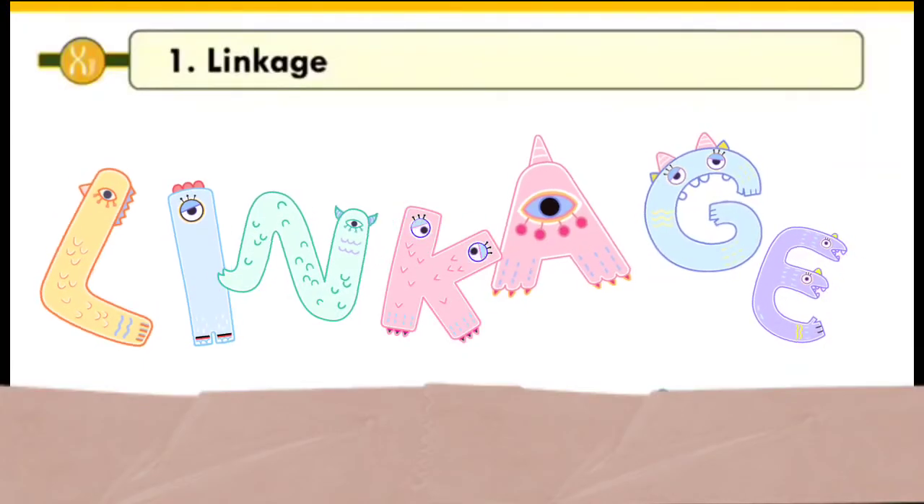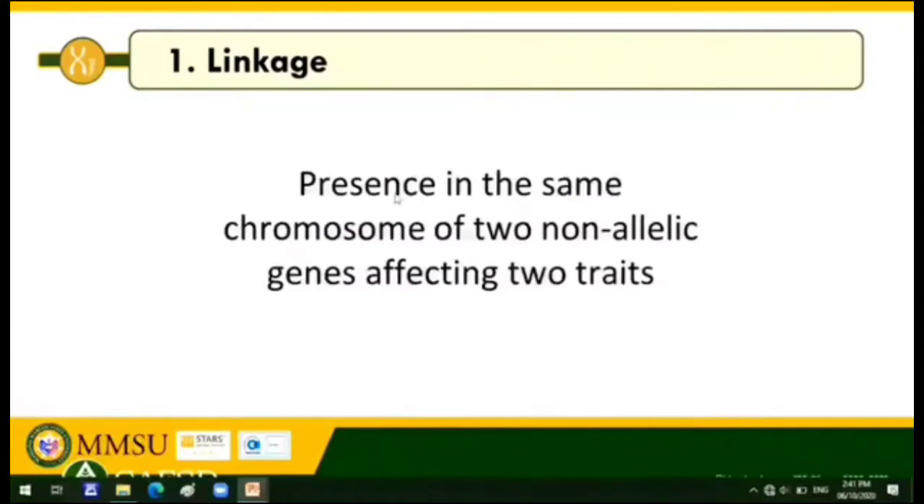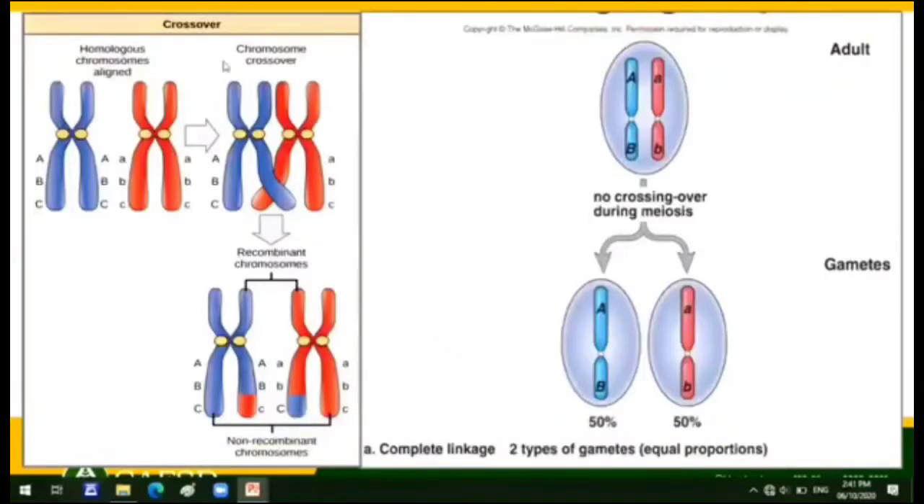Linkage first, right? When we say linkage, this is the presence in the same chromosome of two non-allelic genes affecting two traits. So linked genes violate Mendel's law of independent assortment. Instead of segregating and recombining in a random manner during gamete formation in meiosis, the genes are inherited together as a single group, and this single group is called a linkage group.